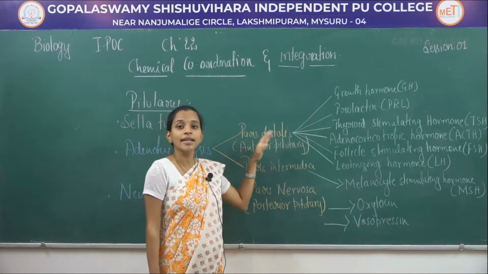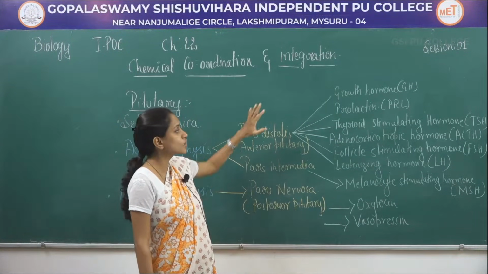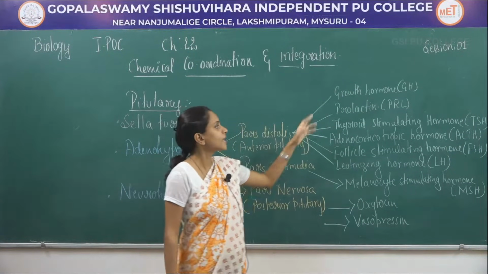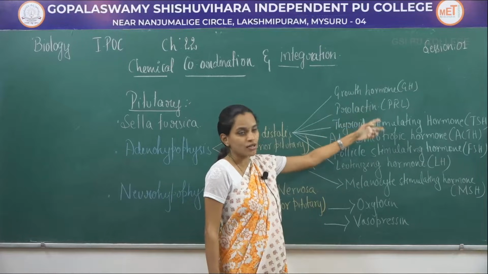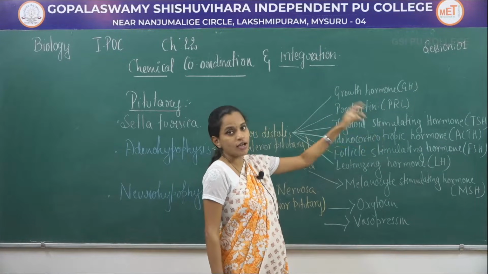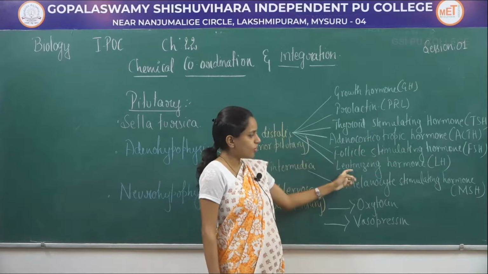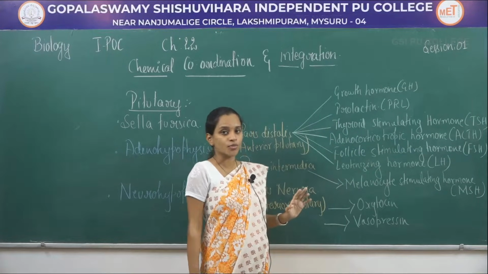When it comes to the anterior pituitary, they secrete 6 different hormones, that is growth hormone, prolactin hormone, thyroid stimulating hormone, adrenocorticotropic hormone, follicle stimulating hormone and luteinizing hormone.